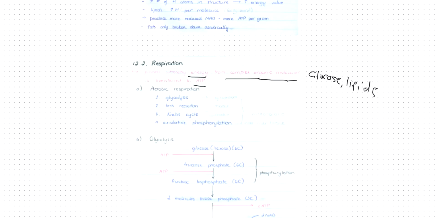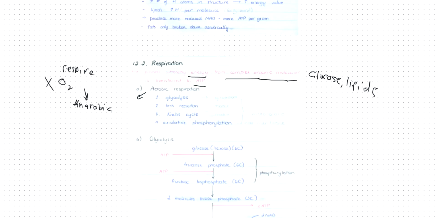And there are 2 types of respiration. There is aerobic respiration and anaerobic respiration. Anaerobic respiration, you've learned it earlier. It's when you respire in the absence of O2. So oxygen is not present in anaerobic respiration. But in aerobic respiration, you have oxygen.